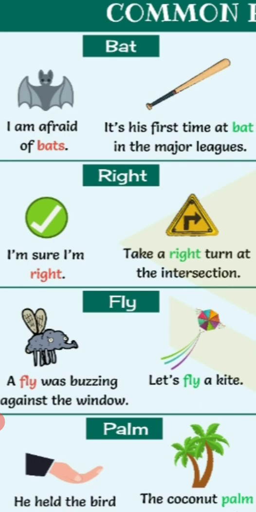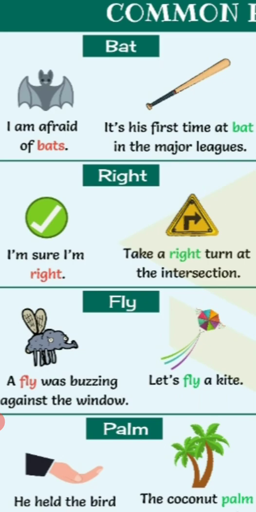I am afraid of bats. It's his first time at bat in the major league. Right: I am sure I am right. Take a right turn at the intersection. Likewise, fly. You know fly. It is an insect. A fly was buzzing against the window. Let us fly a kite.